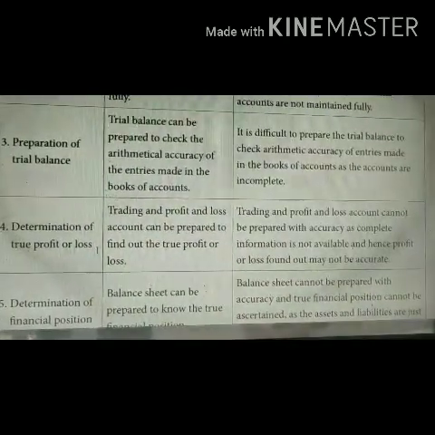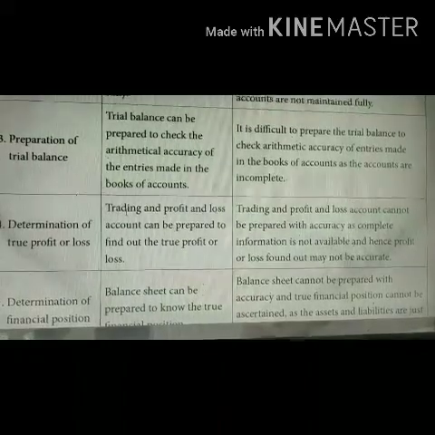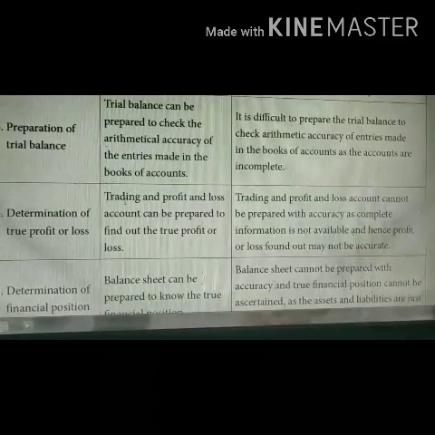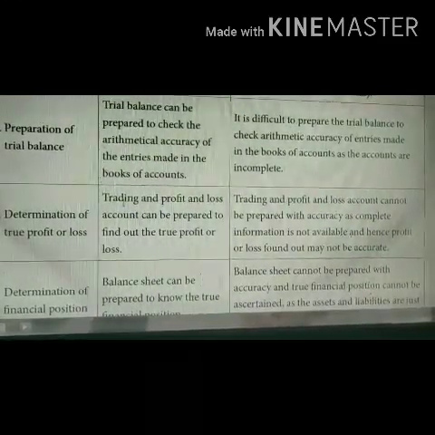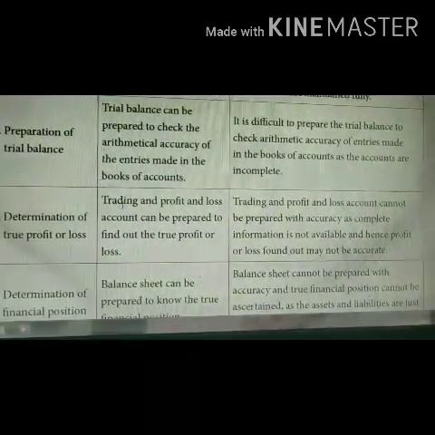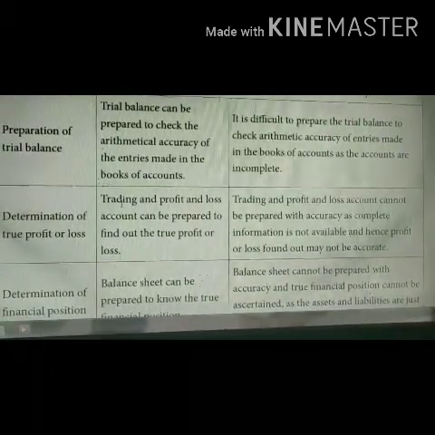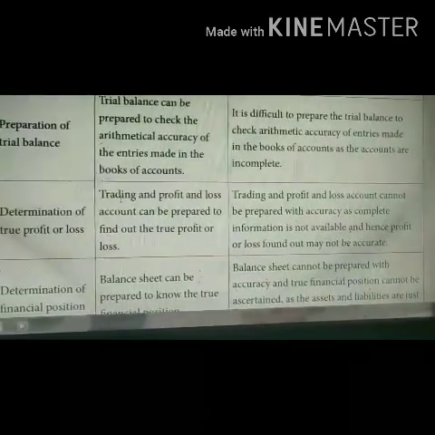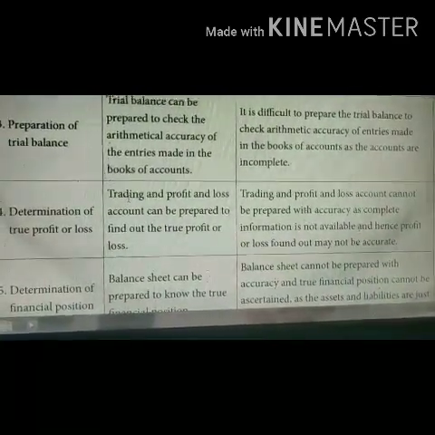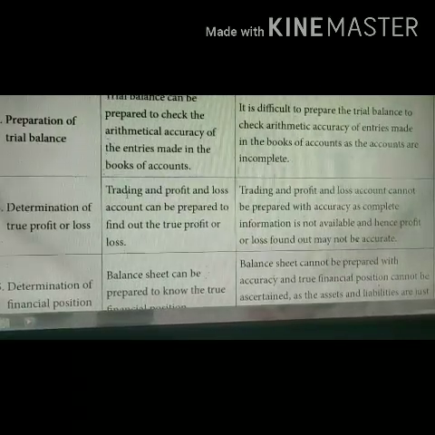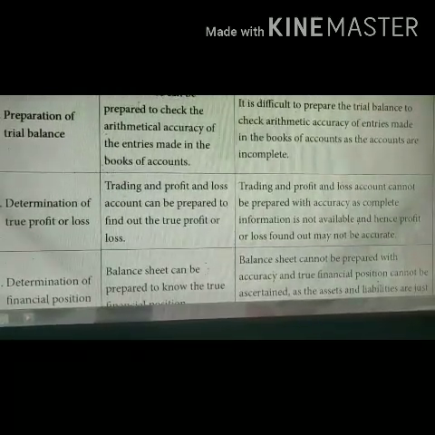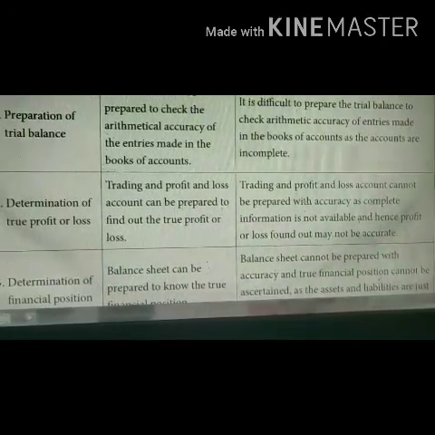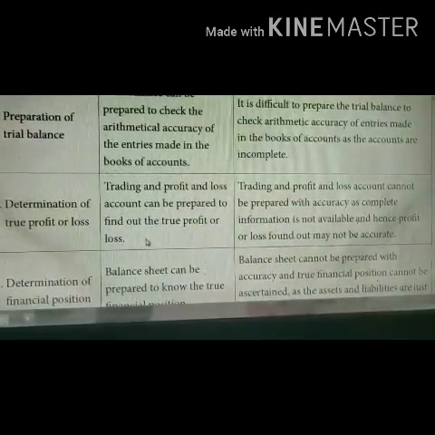Determination of true profit or loss. Under the double entry system of bookkeeping, when we start with the accounting cycle, we start with the transactions, then your subsidiary books, your ledger accounts, preparation of trial balance, and from the trial balance we move on to the trading and profit and loss account, and the last step will be the balance sheet. So under the double entry system, the trading and profit and loss account can be prepared to find out the true profit or loss.